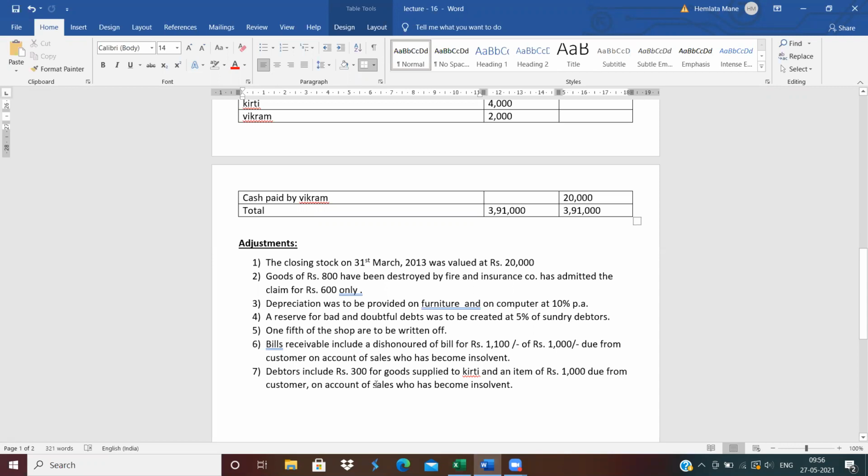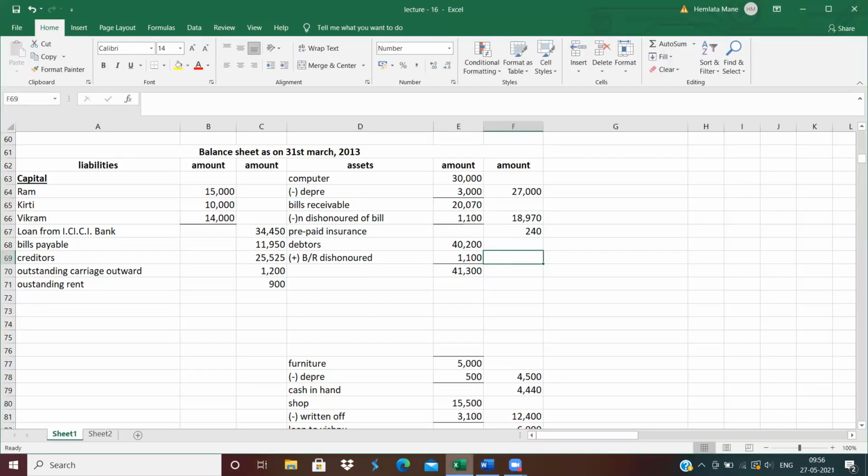Next adjustment: debtors include rupees 300 for goods supplied to Kirti. Means debtors included goods supplied to Kirti, so less from debtors, less goods supplied to Kirti. How much? 300. So 41,300 minus 300 means 41,000.